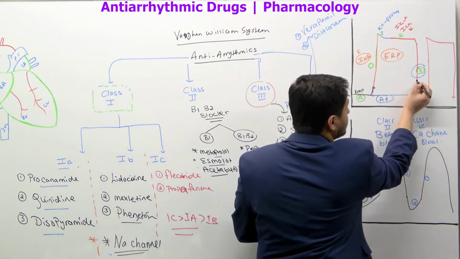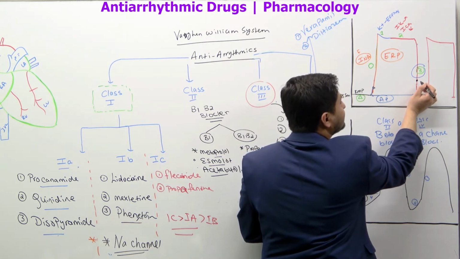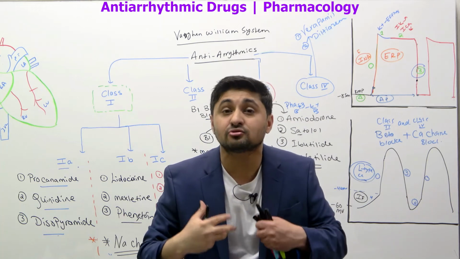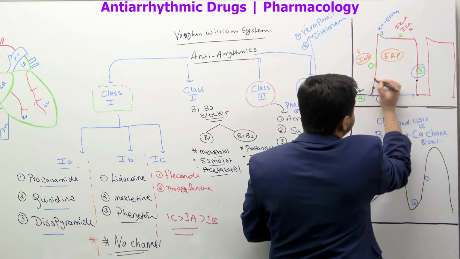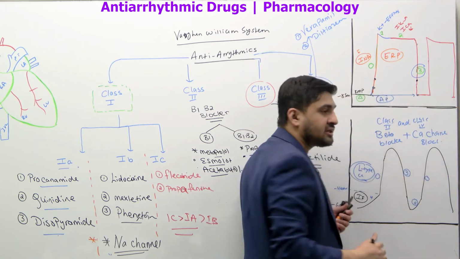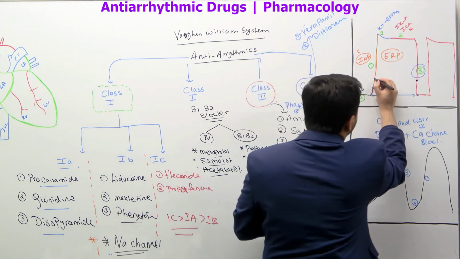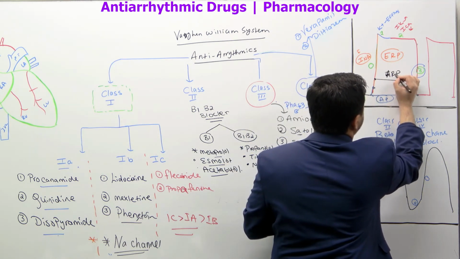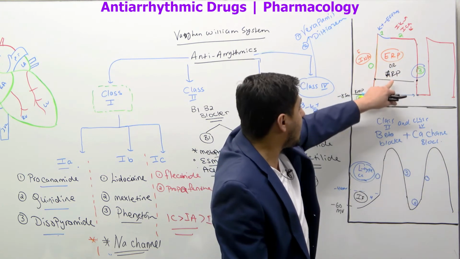Maybe at this point, if the cell gets another stimulus, then it might initiate depolarization again. But before this point, you cannot generate another action potential. And this phase is what is called the effective or absolute refractory period, the same thing.